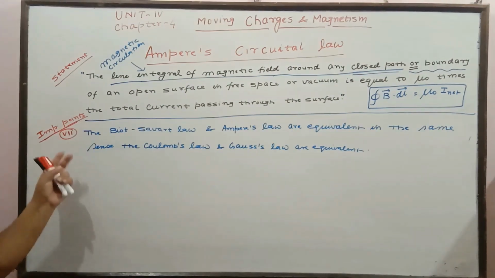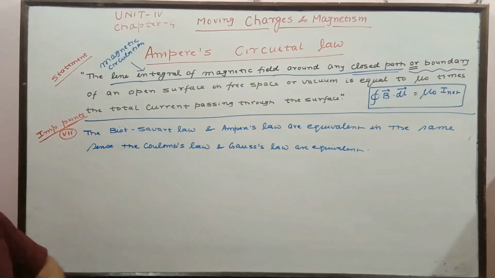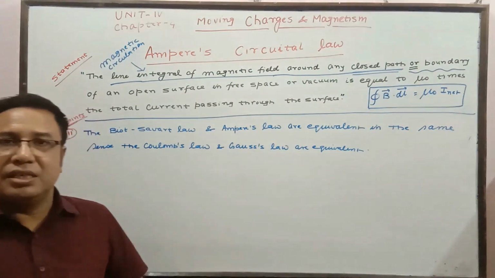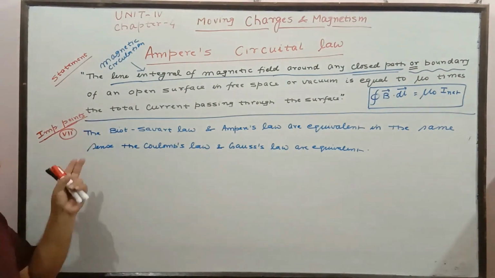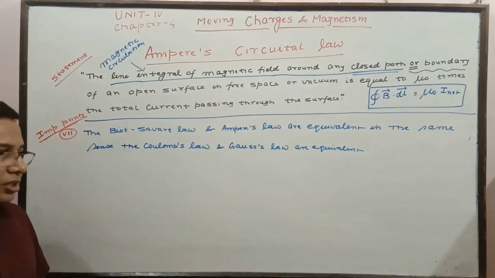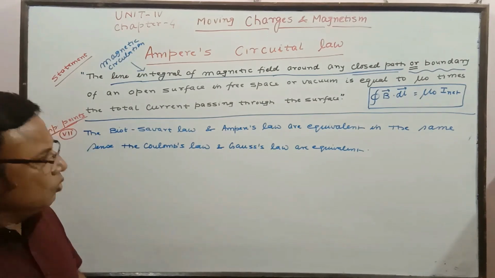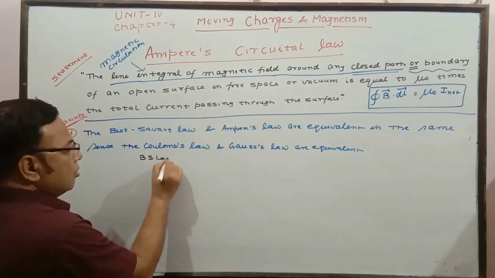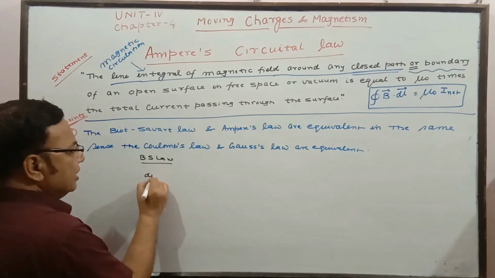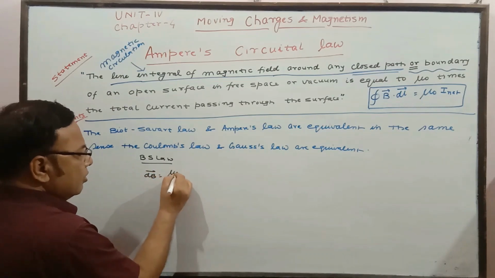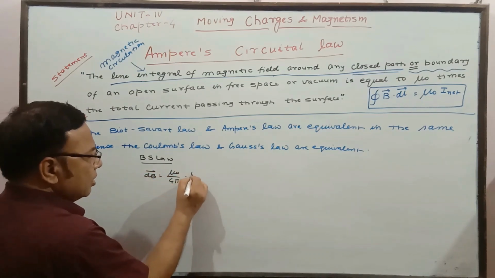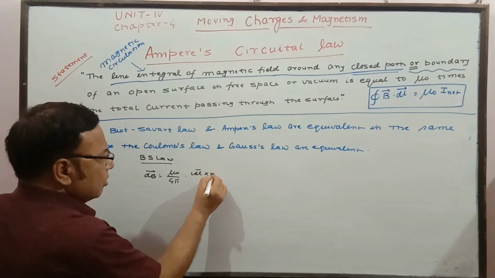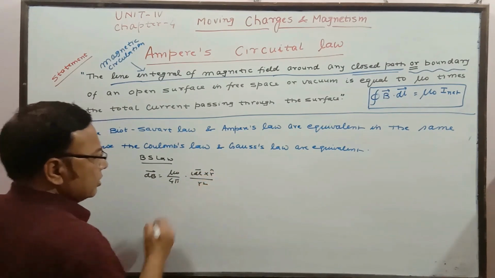Next is point number 7. The Biot-Savart law and Ampere's law are equivalent in the same sense as Coulomb's and Gauss's laws are equivalent. We know the laws. What is the Biot-Savart law? That we know, the magnetic field dB is equal to mu naught upon 4 pi, I dl cross r upon r square.